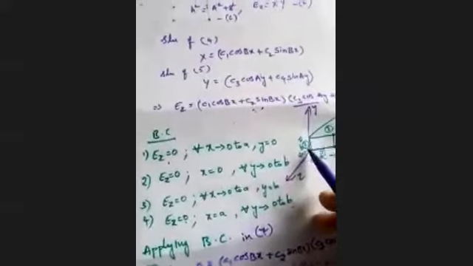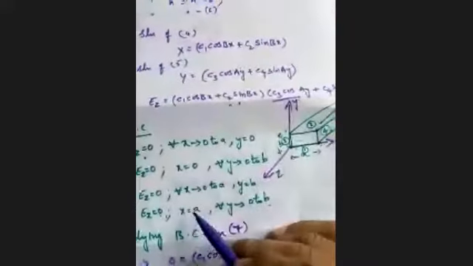So Ez is 0 for value of x varying from 0 to A, y is equals to 0. Ez is 0 for x equals to 0 along the y-axis and y varying from 0 to b. And for third boundary, again, Ez is 0 for x varying from 0 to a and at a height of b along the y-axis, so y is equals to b.